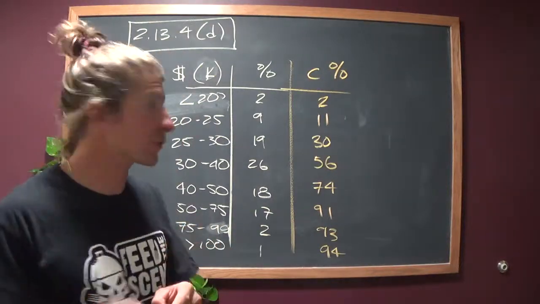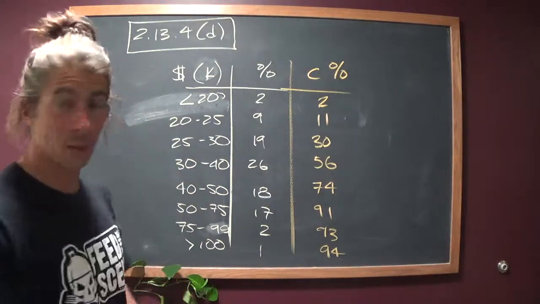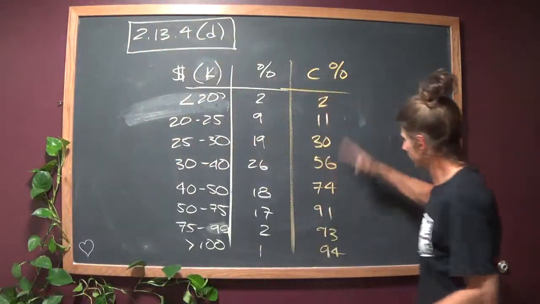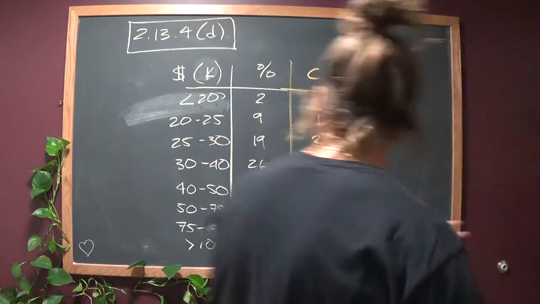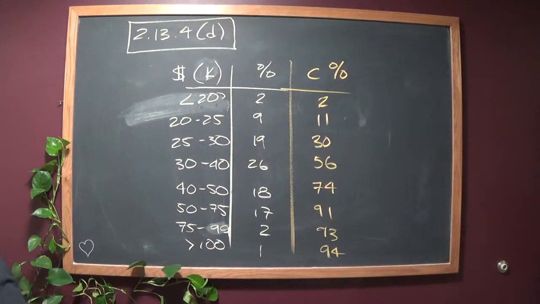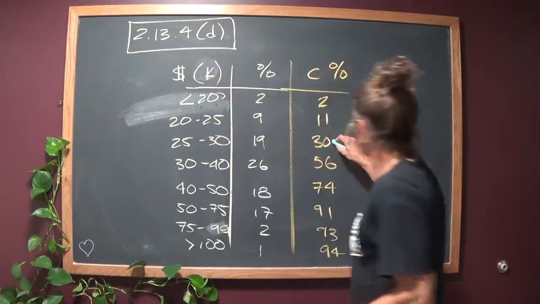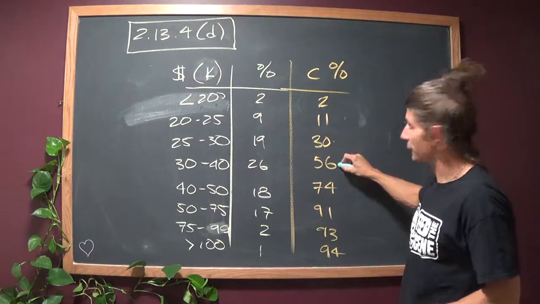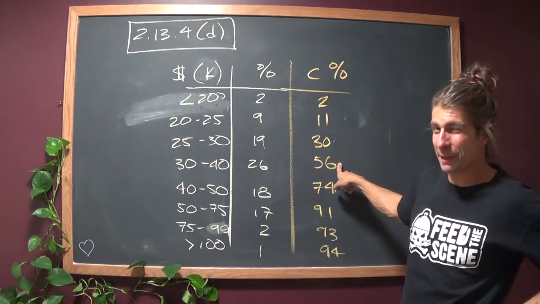Okay, but they asked us for the 40th and the 80th percentiles. Well, as you notice, 40 and 80 aren't over here. So we're going to extrapolate a little bit. Let's get some color. Yellow and blue. Okay, so 40, here's the 30th percentile, here's the 56th percentile. I'm going to call that 60 just to make the math easier.